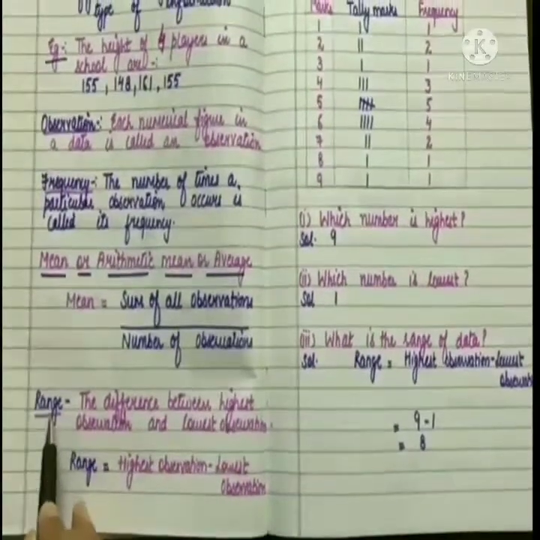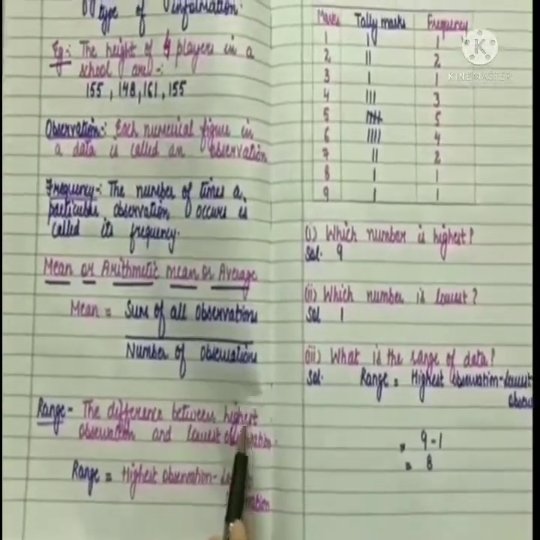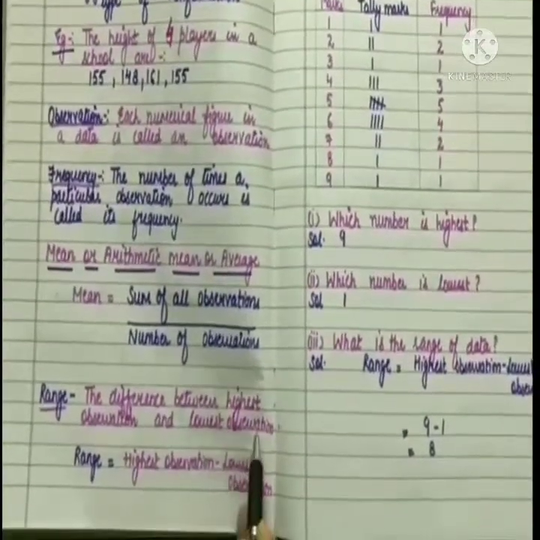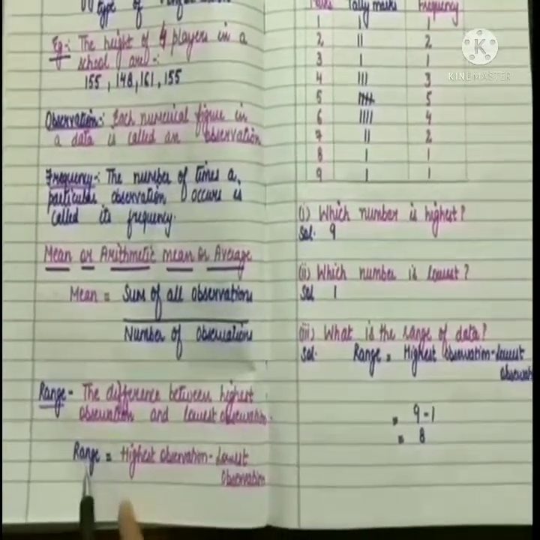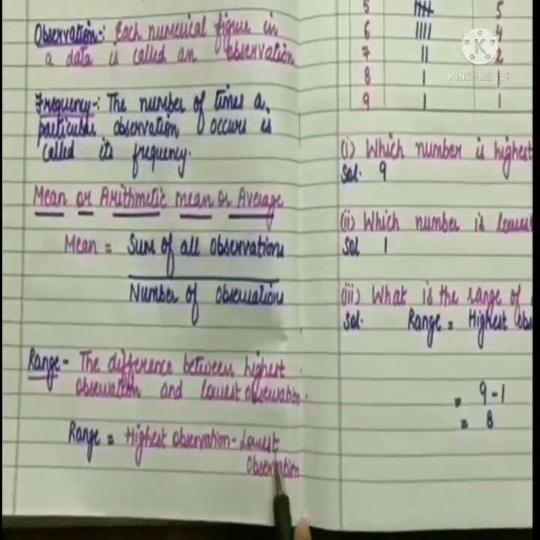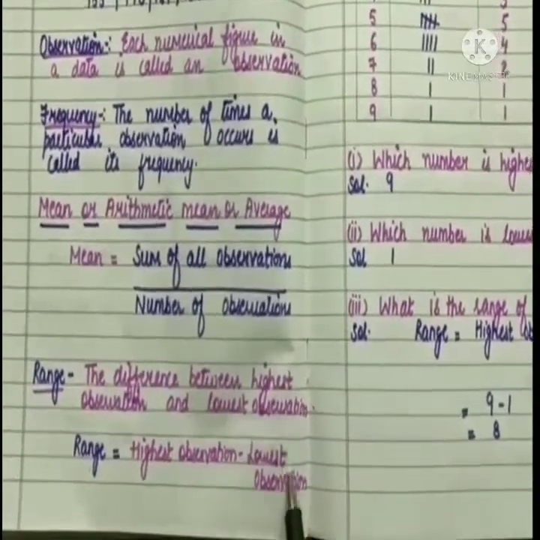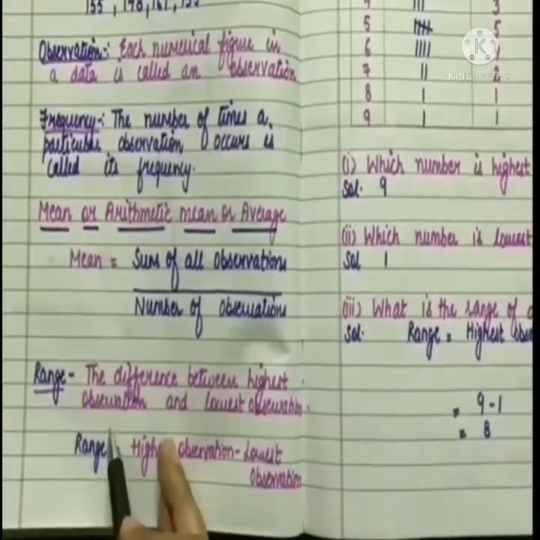Now the next definition is range. Range is the difference between the highest observation and the lowest observation. So its formula is: range is equal to highest observation minus lowest observation. Now we are going to use these two formulas in our questions.